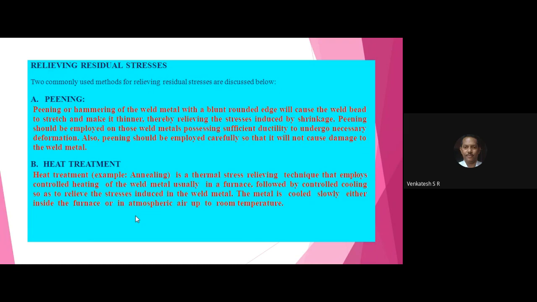Thermal stress relieving technique that employs controlled heating of the weld metal, usually in a furnace, comma, followed by cooling, so as to relieve the residual stresses induced in the weld metal.